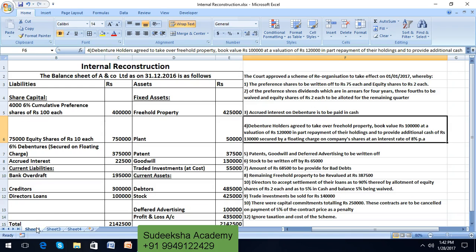Next adjustment, the debenture holders also agreed to provide additional cash of rupees 1,30,000 secured by a floating charge on company shares at interest rate of 8% per annum. So they have agreed to bring 1,30,000 secured by a floating charge on company shares at interest rate of 8% per annum.